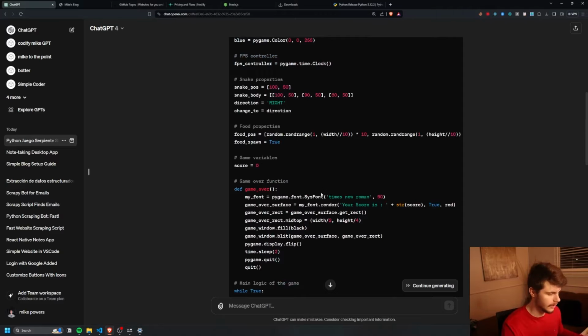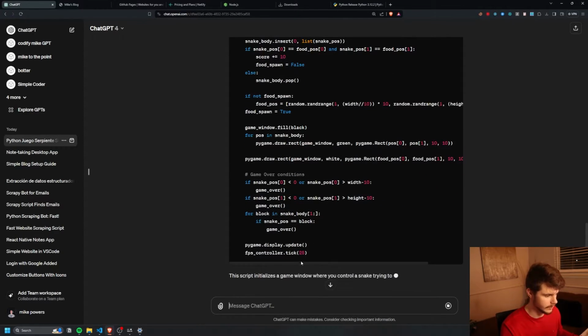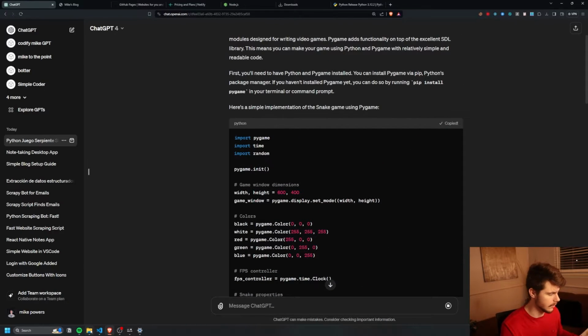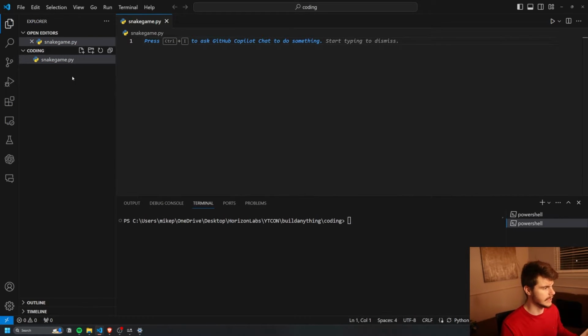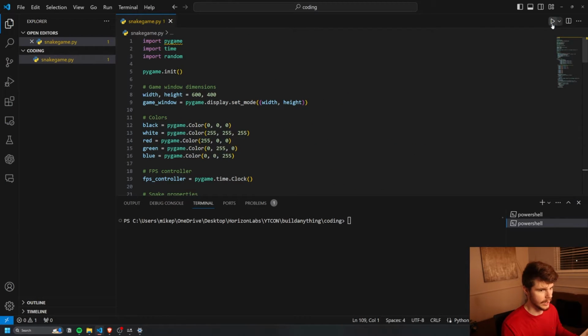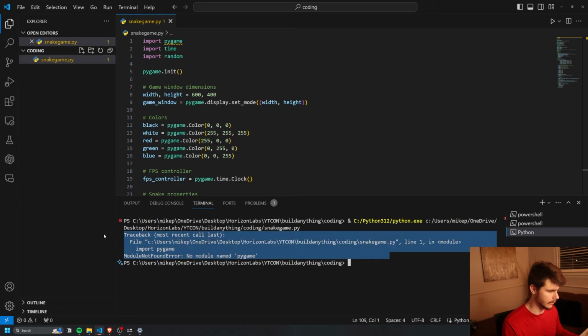Looks like we still need some code to generate for us. All right, it's done here. If we copy our code and head back into here, I'll name this snakegame.py. Py is the extension for Python files. Paste this in here and try to run it. When we install the Python extension, we get this little run button up here. Let's see, we got an error.